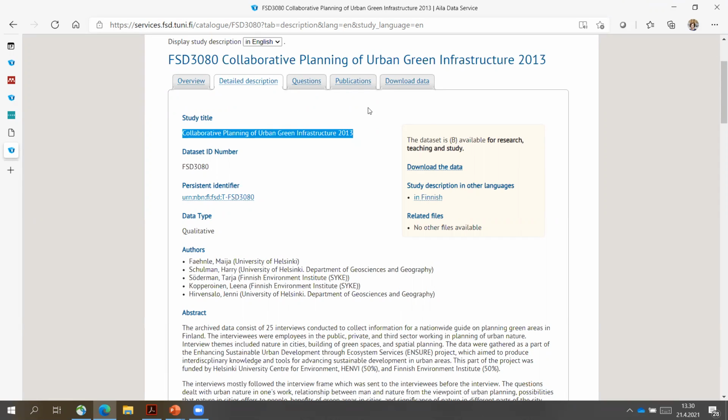So that should be quite short but very informative, so that it should actually include at least the topic of the dataset and the geographic location if that's necessary, and also the time frame of the dataset. Here the year is provided, and there is the topic, but it could also be stated that this dataset is from Finland. It's about Finnish interviewees, but this information is actually provided in other metadata fields.